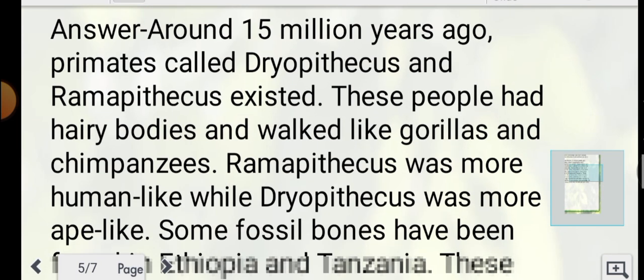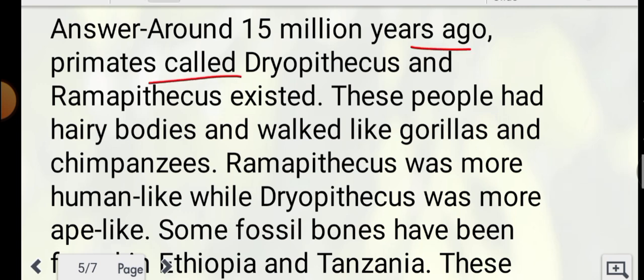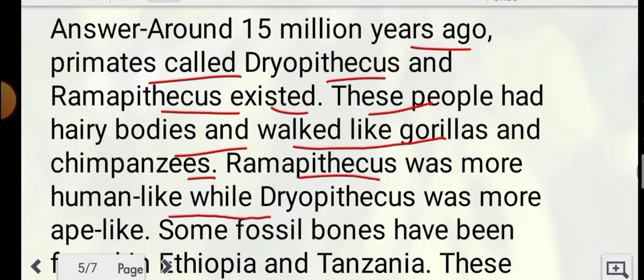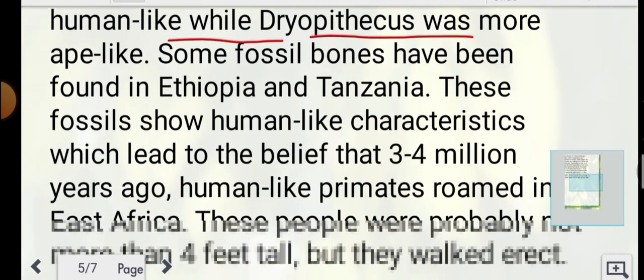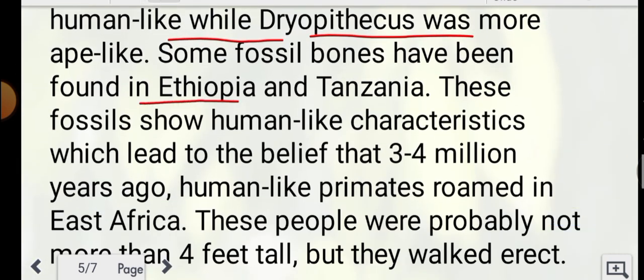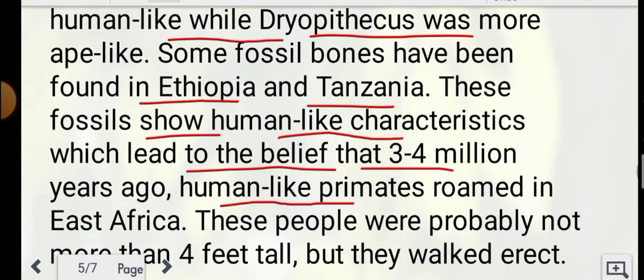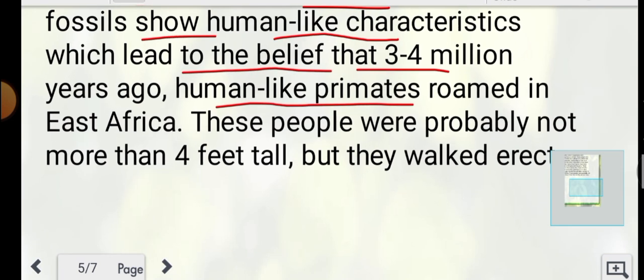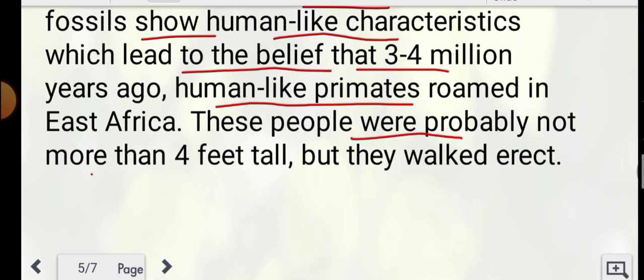Right answer: around 15 million years ago, primates called Dryopithecus and Ramapithecus existed. These people had hairy bodies and walked like gorillas and chimpanzees. Ramapithecus was more human-like, while Dryopithecus was more ape-like. Some fossil bones have been found in Ethiopia and Tanzania. These fossils show human-like characteristics which lead to the belief that 3 to 4 million years ago, human-like primates roamed in East Africa. These people were probably not more than 4 feet tall, but they walked erect.